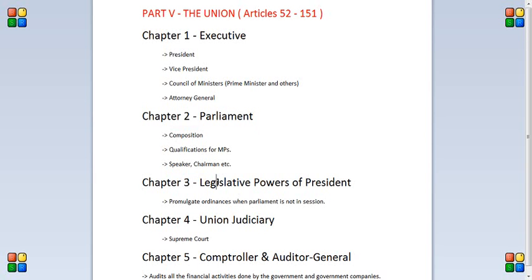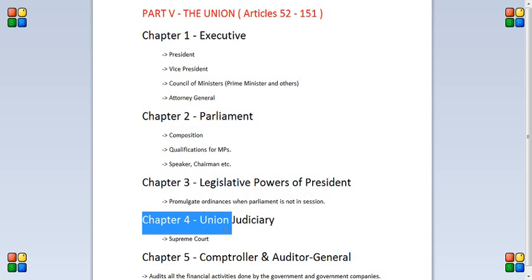Chapter 3 talks about the legislative powers of the president. Basically, normally laws are always passed by the parliament, but when the parliament is not in session, then the president can pass certain laws. These are called ordinances. We'll talk about them in detail later.